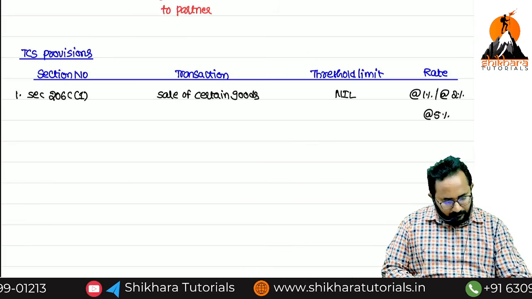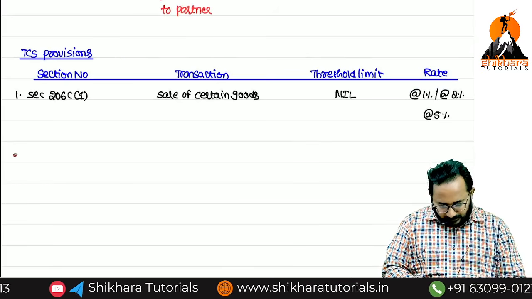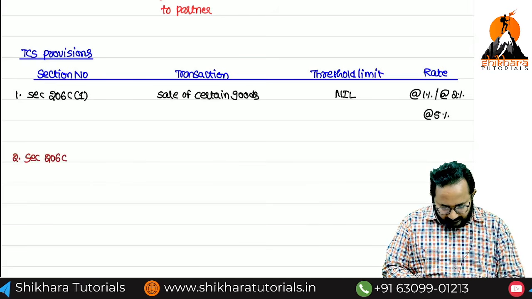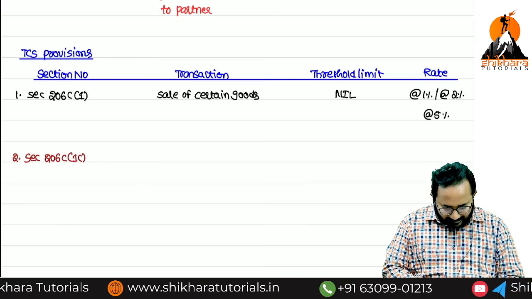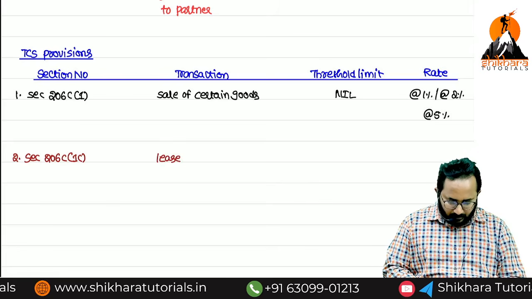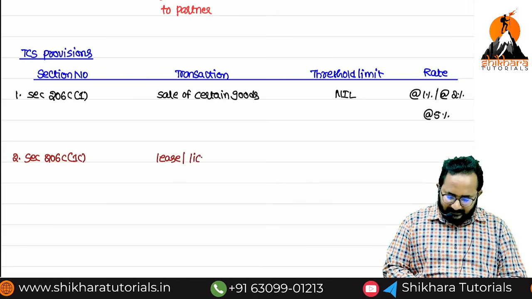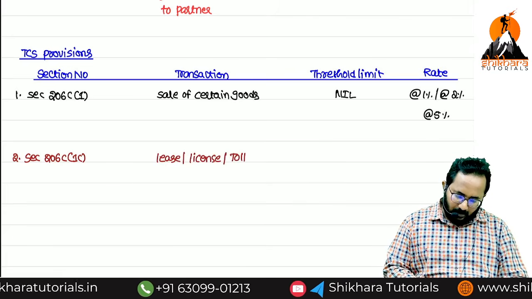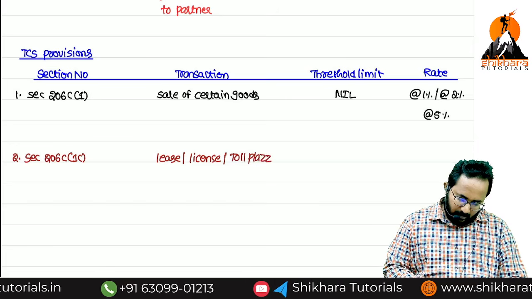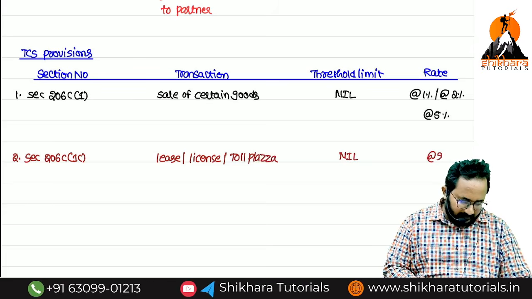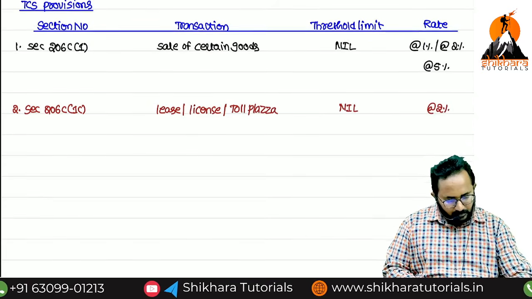Second one, section 206C subsection 1C, that is nothing but lease, license, next toll plaza. Yes, threshold limit is nil, in all the cases 2%.